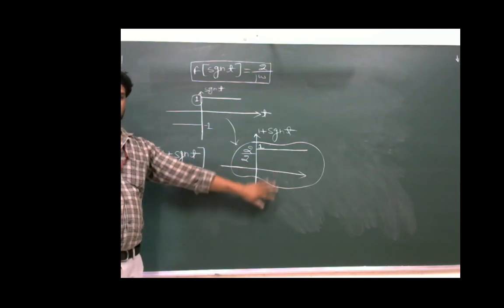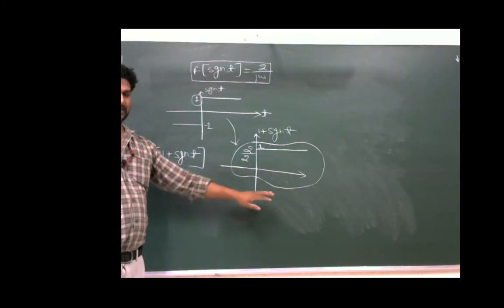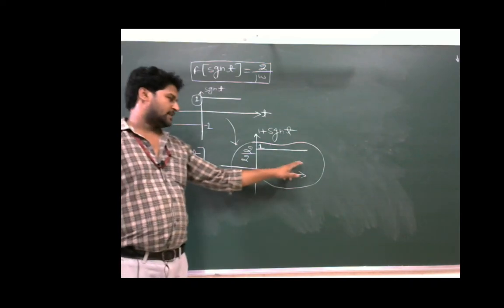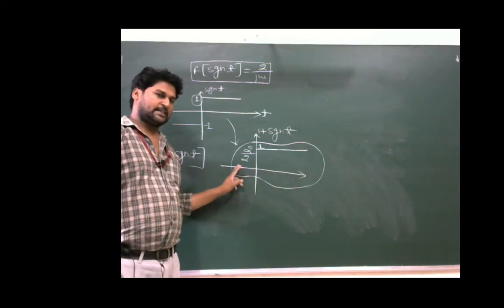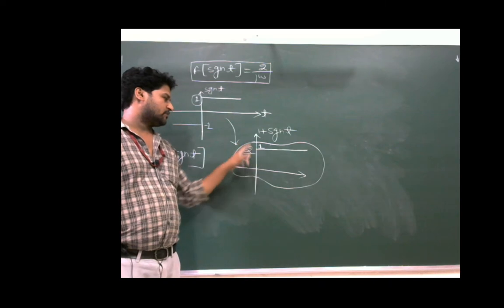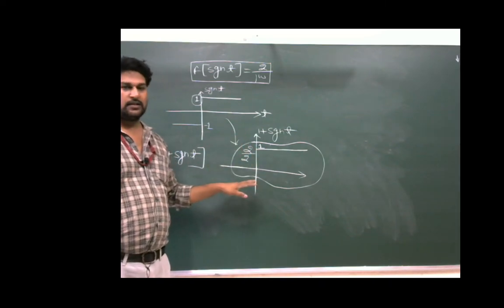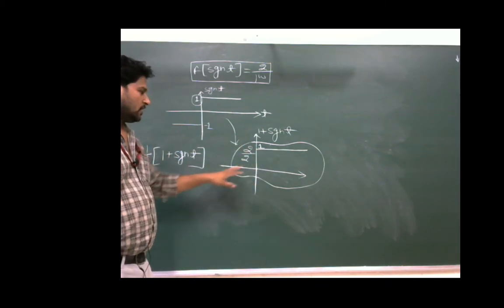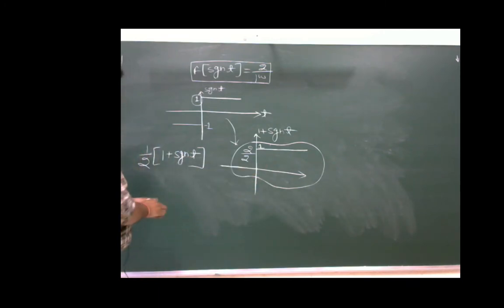This is the unit step function, which exists for t greater than 0, and is 0 for t less than 0, and its amplitude is 1, that resembles the graph of u(t), and this can be represented as u(t).